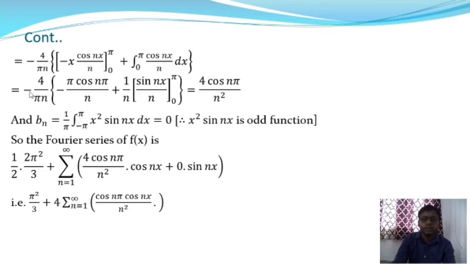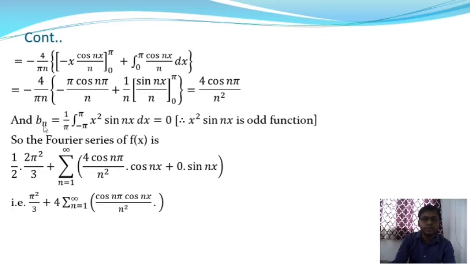Now simplifying this, we get 4 into cos n pi by n squared, and this is the value of an, the coefficient in Euler's formula, where n is equal to 1, 2, 3 and up to infinity. After that we are going to find the value of bn.